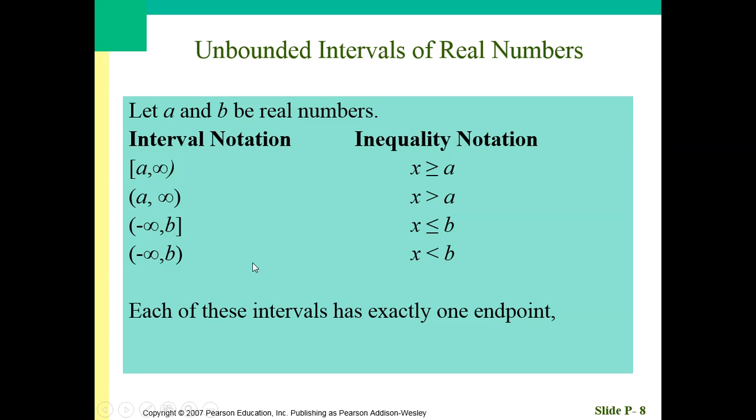And notice in this case, each of these intervals has exactly one endpoint, and it goes forever and ever in one direction, not both, namely a or b.